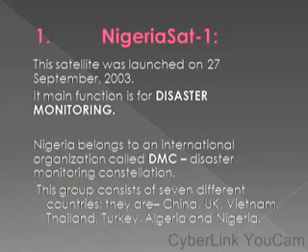Now, this DMC, that is Disaster Monitoring Constellation, consists of 7 different countries, inclusive of Nigeria. We have China, UK, Vietnam, Thailand, Turkey, and Algeria.